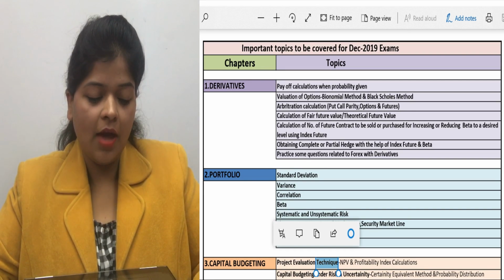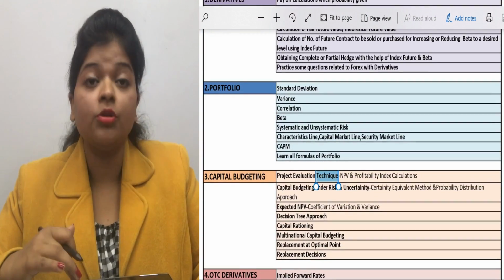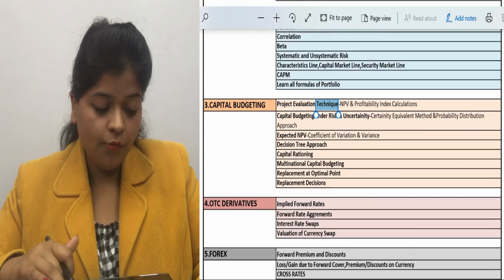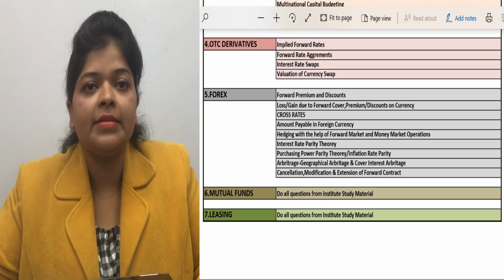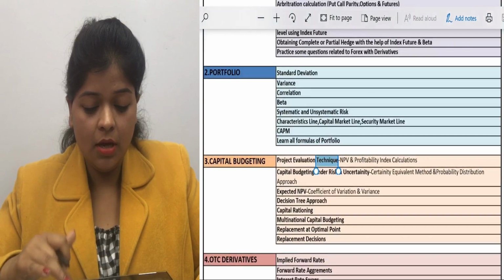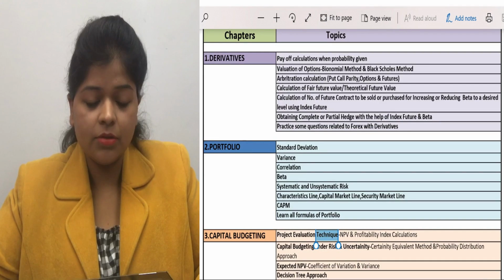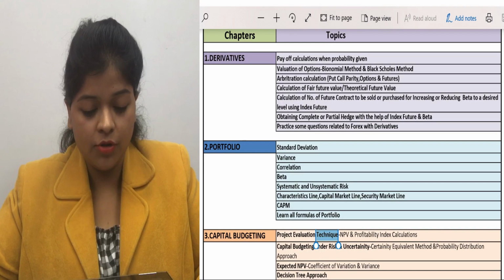So basically we have 7 chapters in our subject. First derivative, second portfolio, third capital budgeting, fourth OTC derivatives, fifth forex, sixth mutual fund and seventh leasing, which you have to cover before your exams. And in these chapters I'm suggesting some important topics to be covered for your exams.